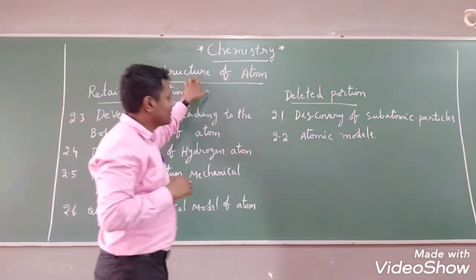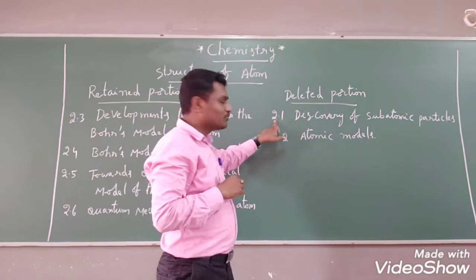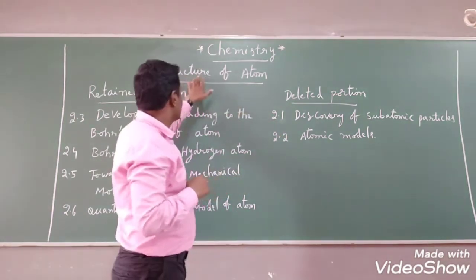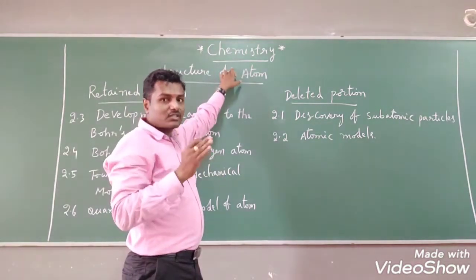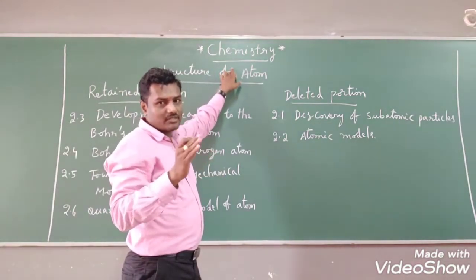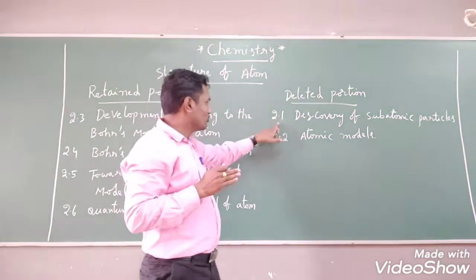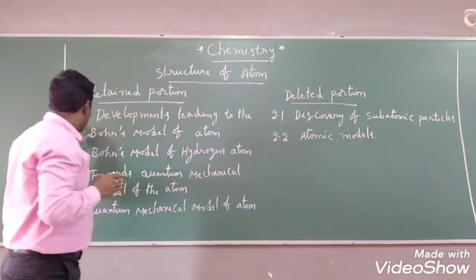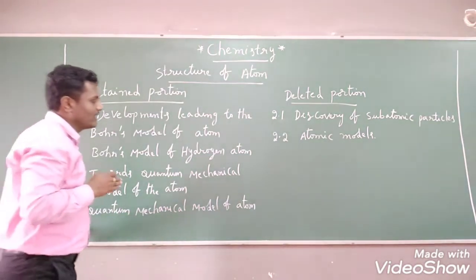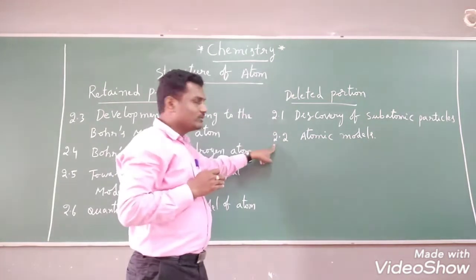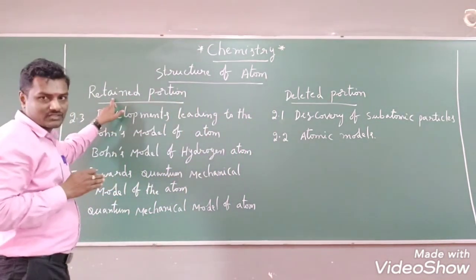If you take the structure of atom, there are some concepts they have deleted. What are those? That is 2.1. That means the structure of atom is the second topic in chemistry. First topic is basic concepts of chemistry, second topic is structure of atom. That's why they have given the sequence 2.1, 2.2, 2.3, 2.4, 2.5, 2.6. 2.1 and 2.2 they have deleted. The remaining total portion is retained as it is.